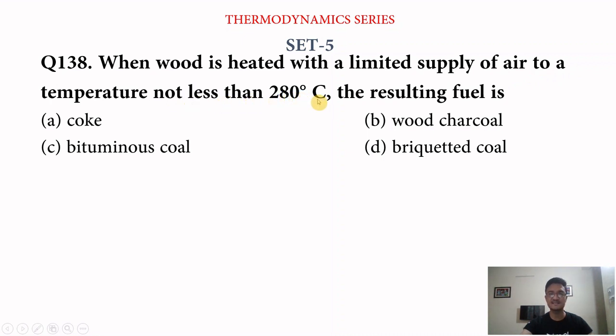Next question is, when wood is heated with a limited supply of air to a temperature not less than 280 degrees Celsius, the resulting fuel is, we have option A coke, option B wood charcoal, option C bituminous coal, option D briquetted coal. So its answer is bituminous coal is obtained by this process.